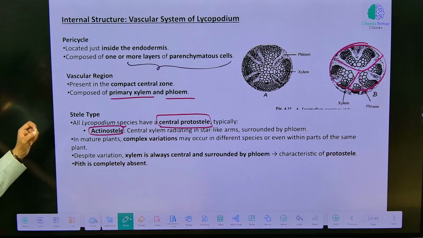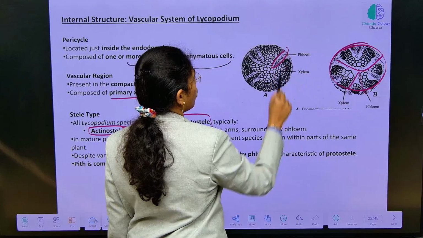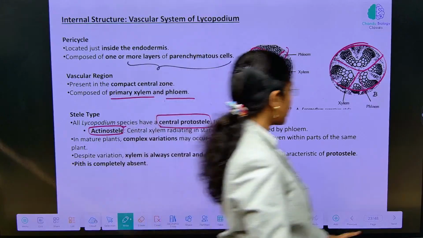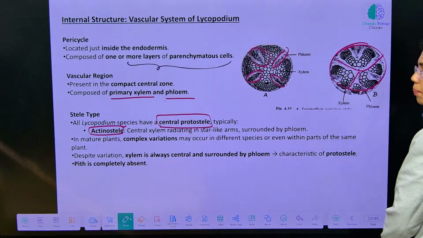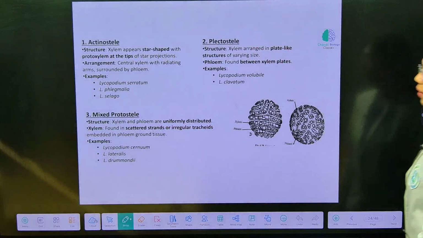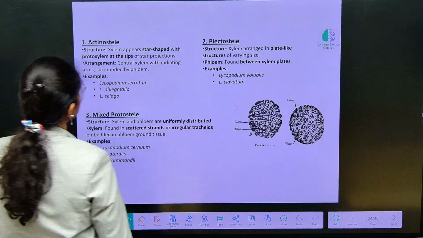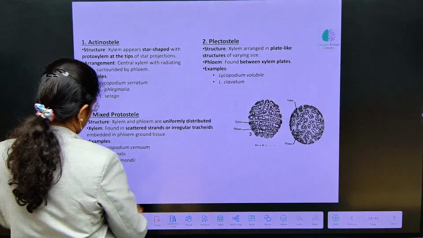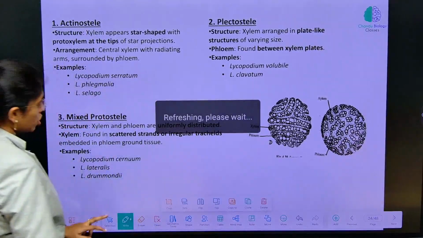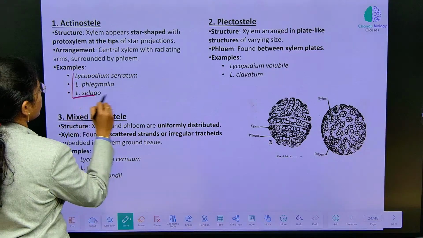Xylem is always at the center and this xylem is surrounded by phloem tissues. Clear, right? What type of stele is seen? Primitive protostele or actinostele is observed in Lycopodium. Here you observe actinostele first. Actinostele has star shaped xylem, the arrangement where xylem present at the center radiates out its arms. Observed in different species.